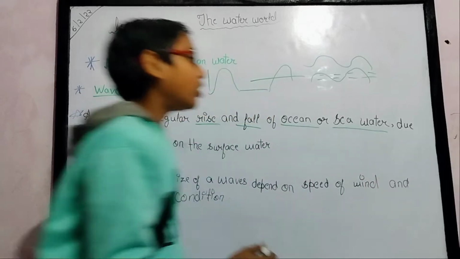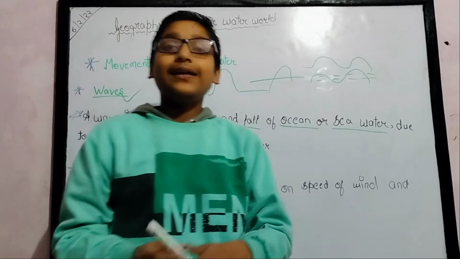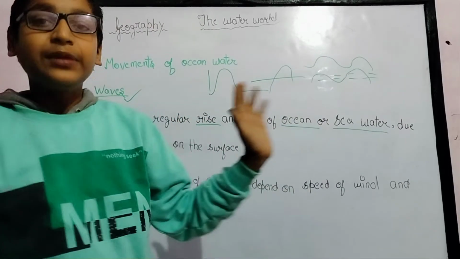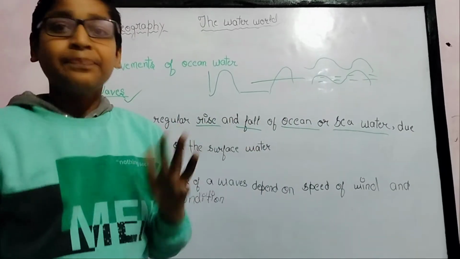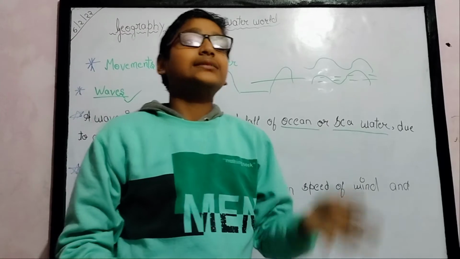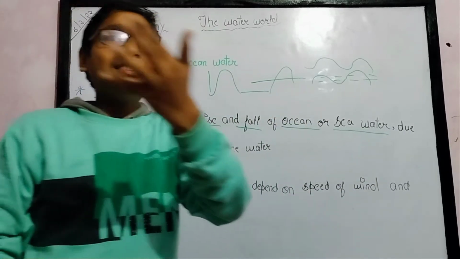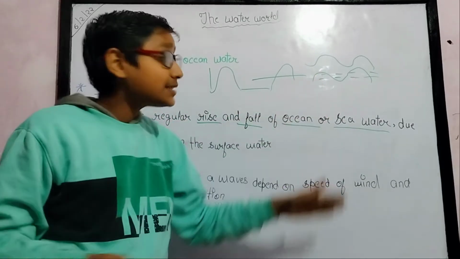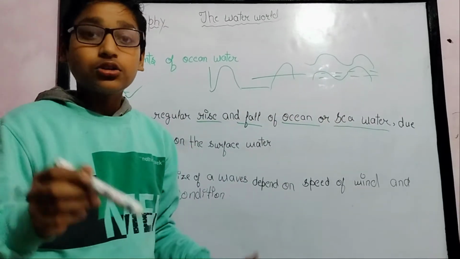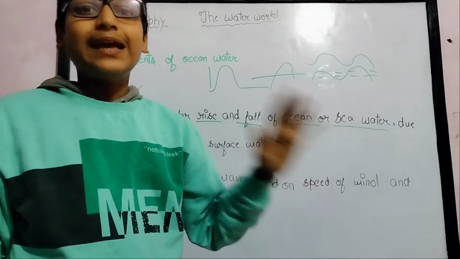Rise and fall means the wave rises and goes down, moving vertically and horizontally. It is not only called a wave in the ocean or sea. In bigger lakes, and even in ponds, waves are also caused when the winds are very high.